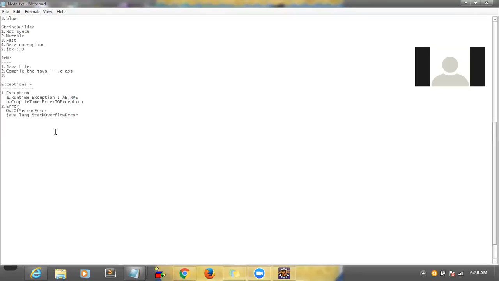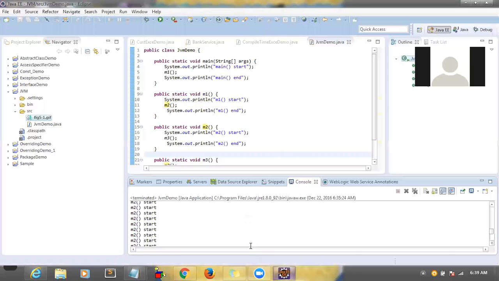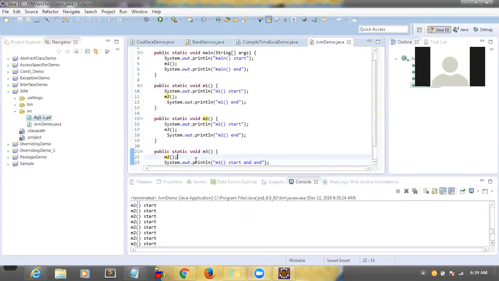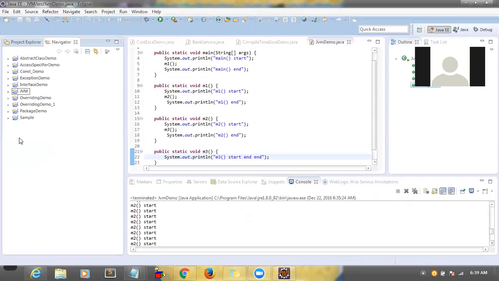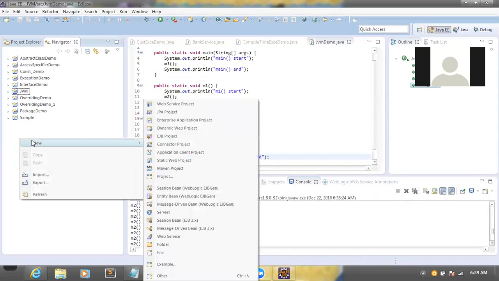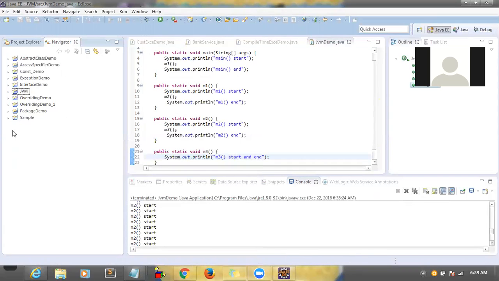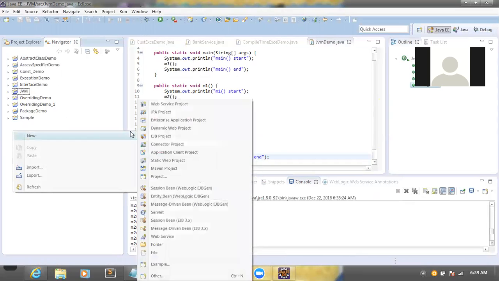Okay, got it. So now we will see file handling, so that we will see more examples of compile time exceptions also. So now I will start file handling. Let me remove this one. I'm going to create a new project. File, Java, new.